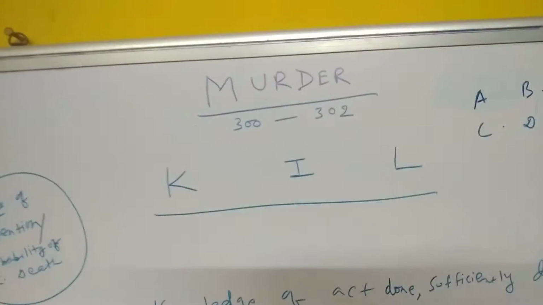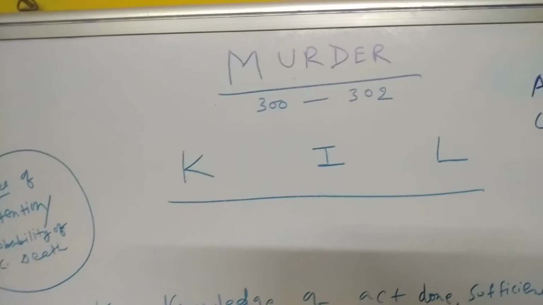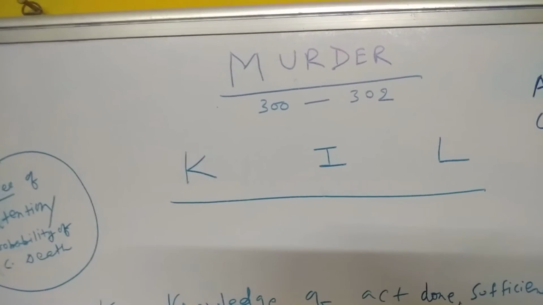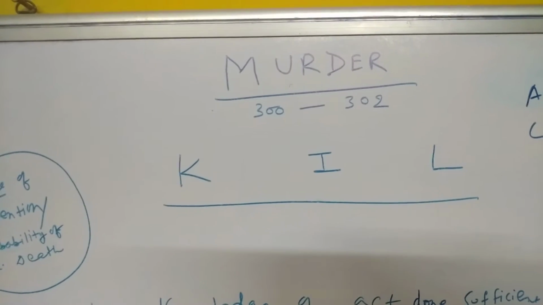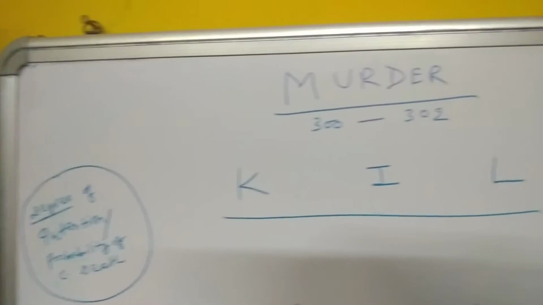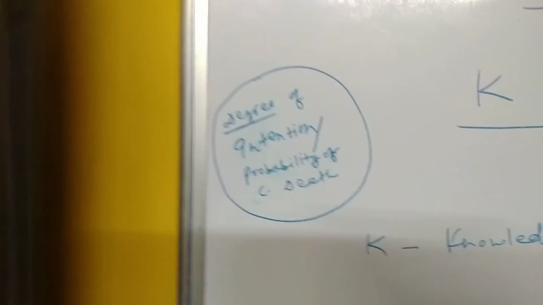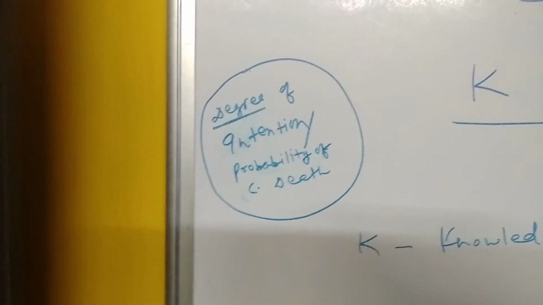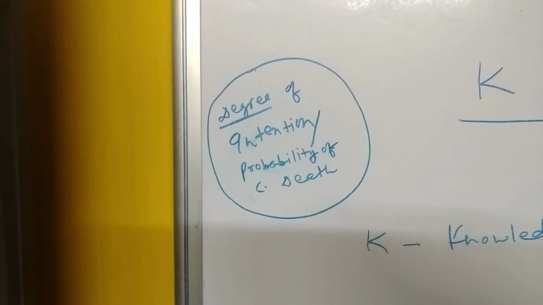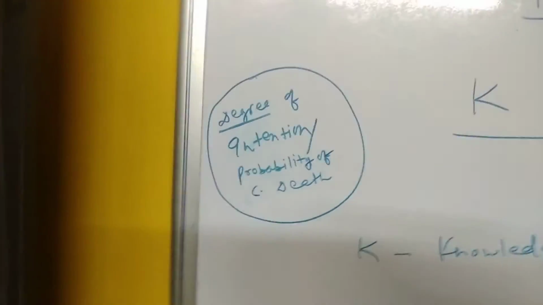First of all, let us learn about murder, making comparison with culpable homicide. Both are different, murder and culpable homicide. Taking view of these two things, that is degree of intention and probability of causing death.